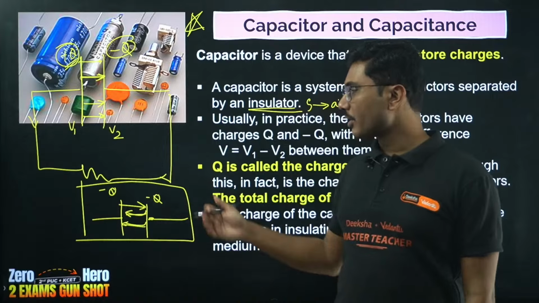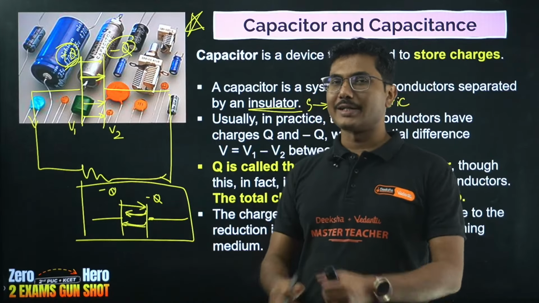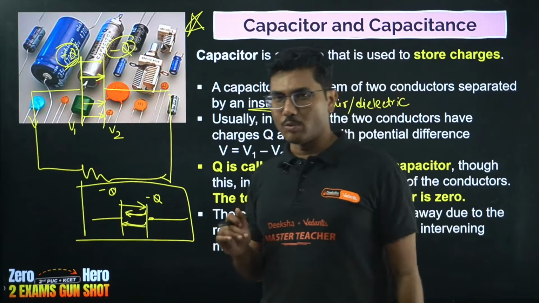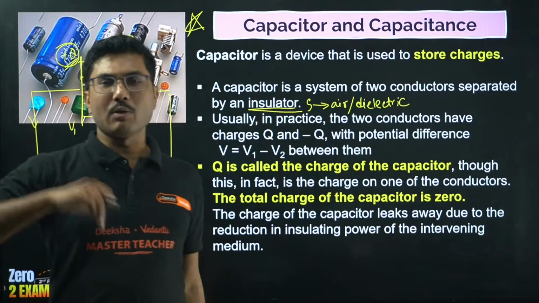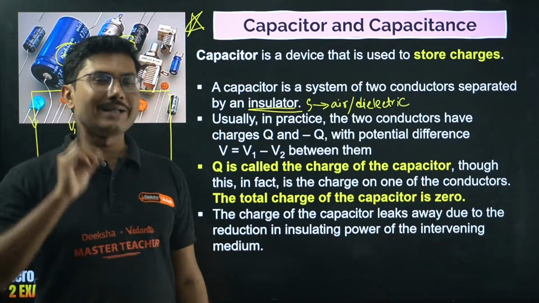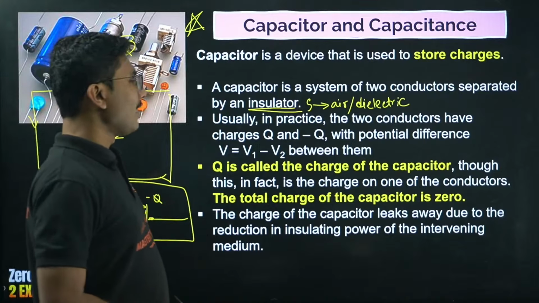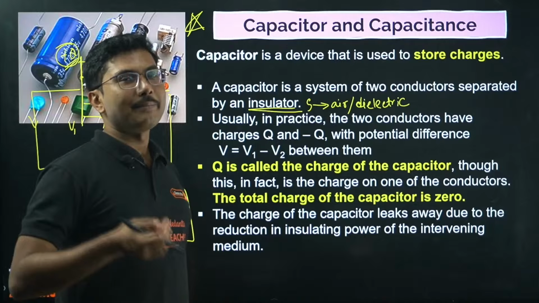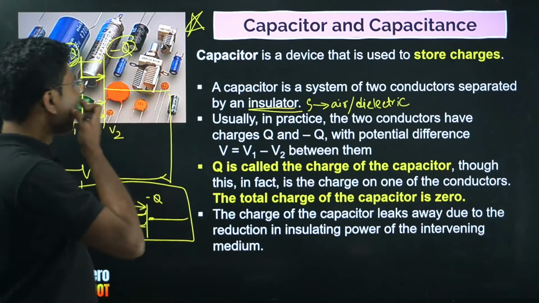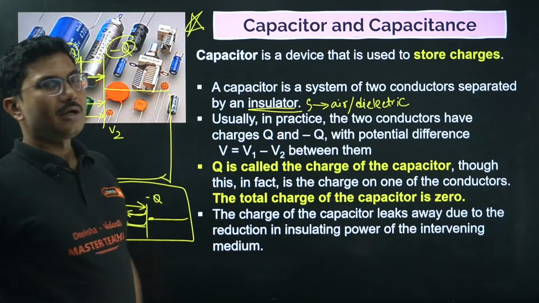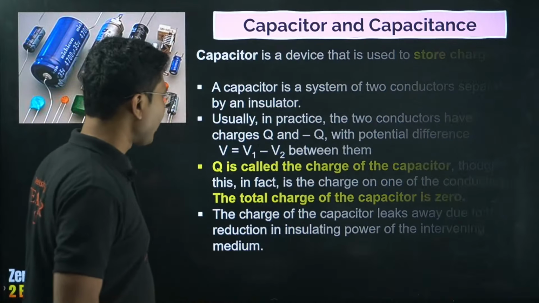If you have an old charger and you are able to open it, do not try it at home, by the way, you might see a capacitor like this present inside the charger. Maybe you will be able to identify it, maybe not, because there are different shapes and sizes of capacitors.